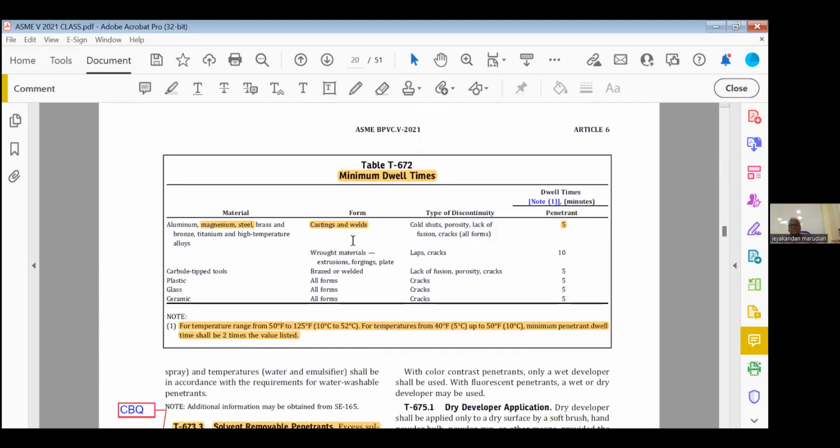Next page, this is a dwell time table. But this table, in the exam, they are not asking. So you can see here, if you take steel, minimum 5 minutes you have to give. But there is a temperature limit here. This table is from 50 to 125. What is the temperature allowed? 40 to 125. So for 40 to 50, you have to give double the time actually. You can see here, for temperature range from 50 to 125, for temperature from 40 to 50, minimum penetrant dwell time shall be 2 times the value listed.